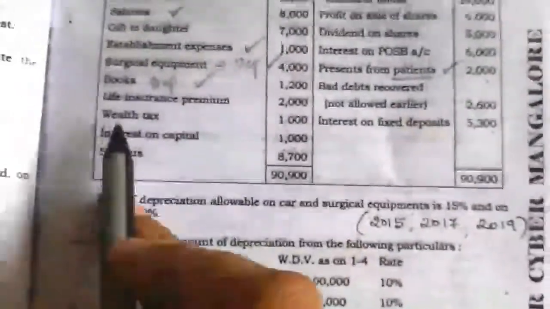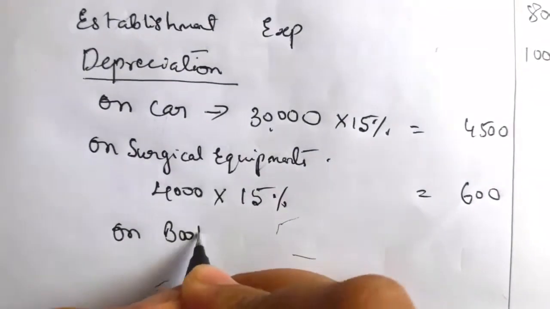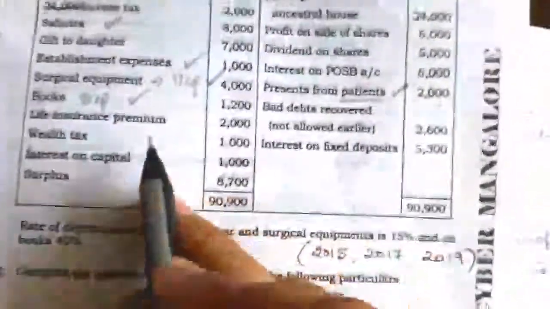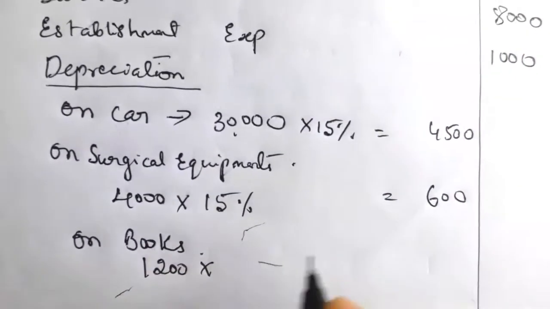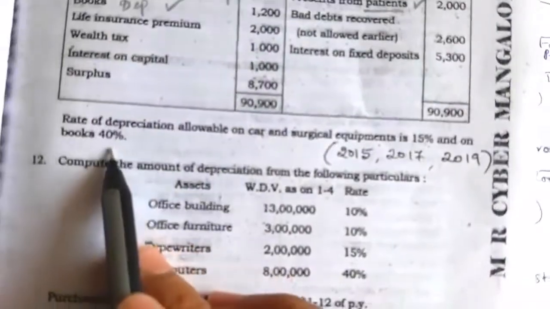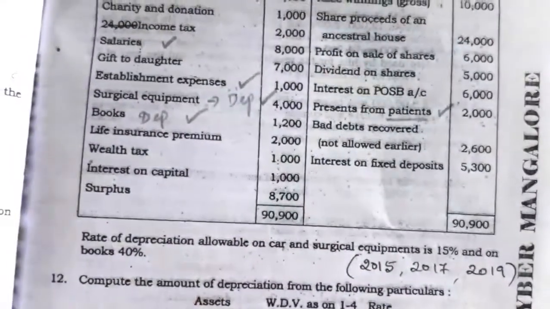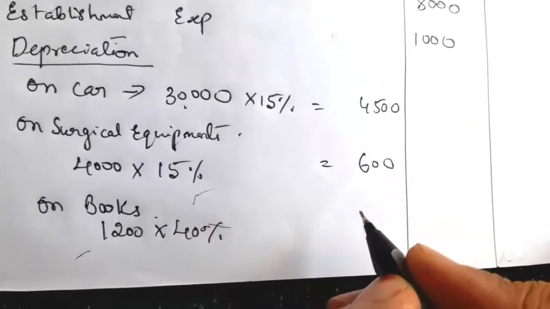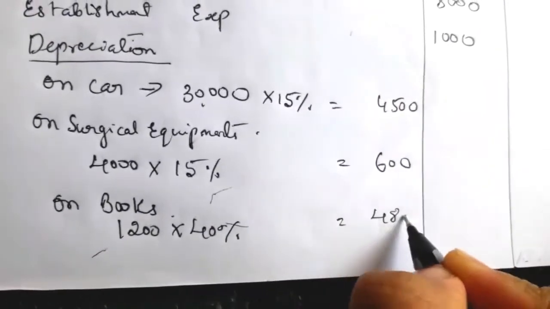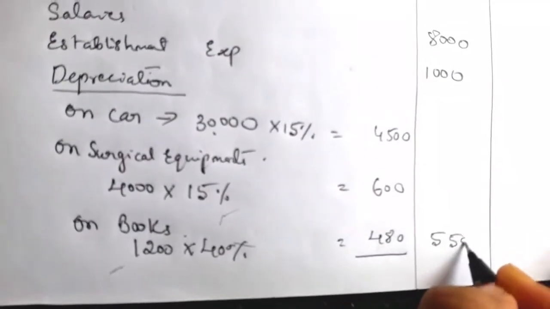And next, depreciation we have to calculate on books. What is the value of books given here? 1,200. The rate of depreciation on books is 40%. So 1,200 into 40%. Here also they have not given the date of purchase of the books, so we have to charge full depreciation. 1,200 into 40% is equal to 480. So the total depreciation is equal to 5,580.